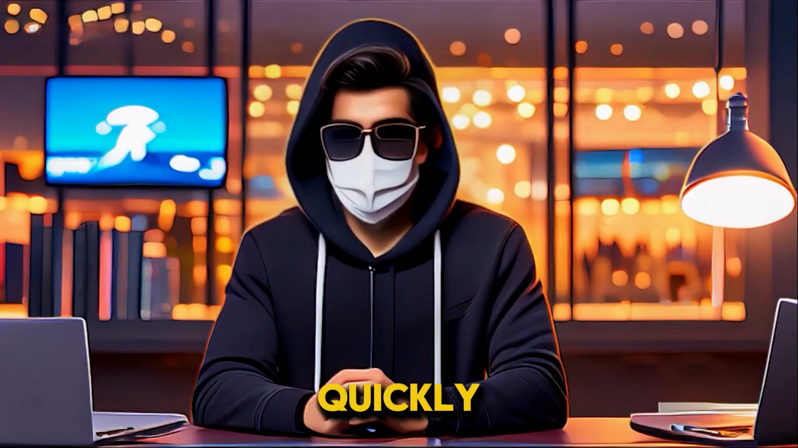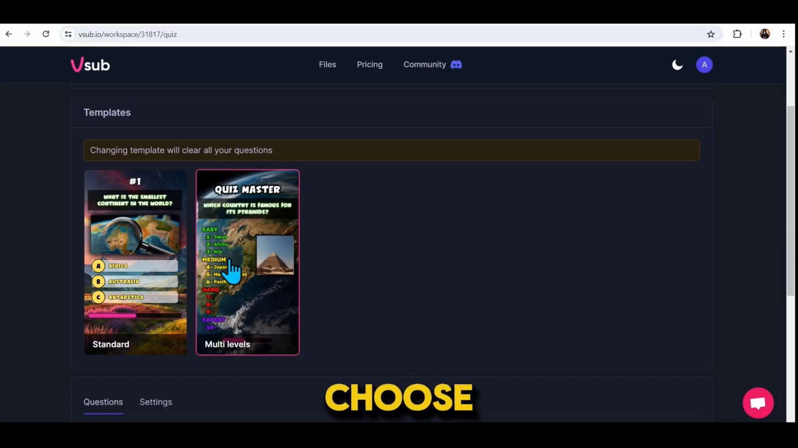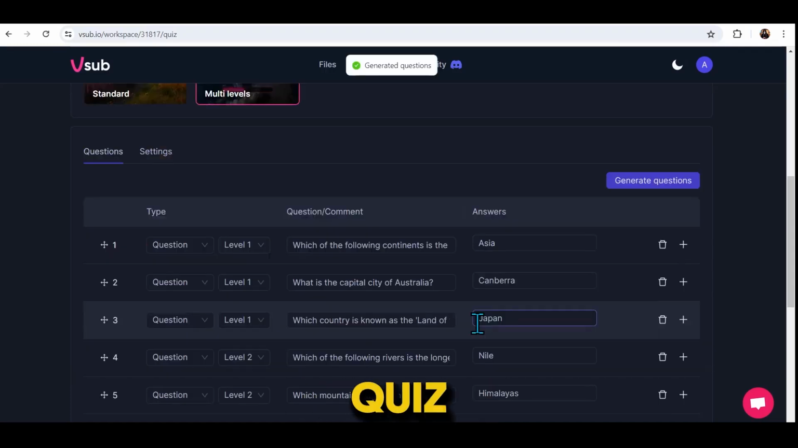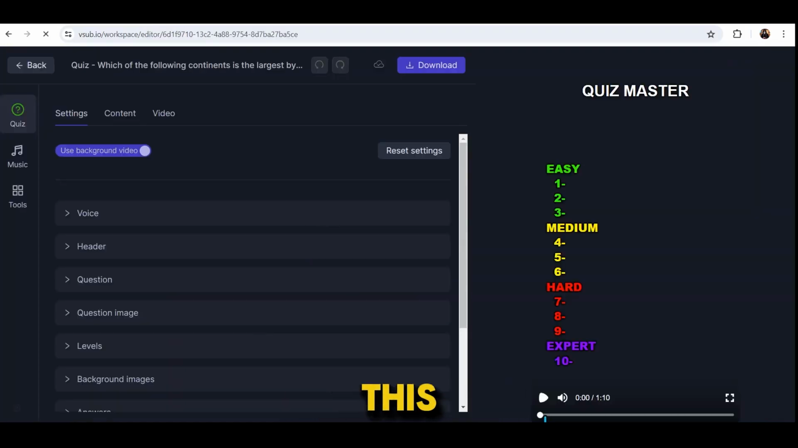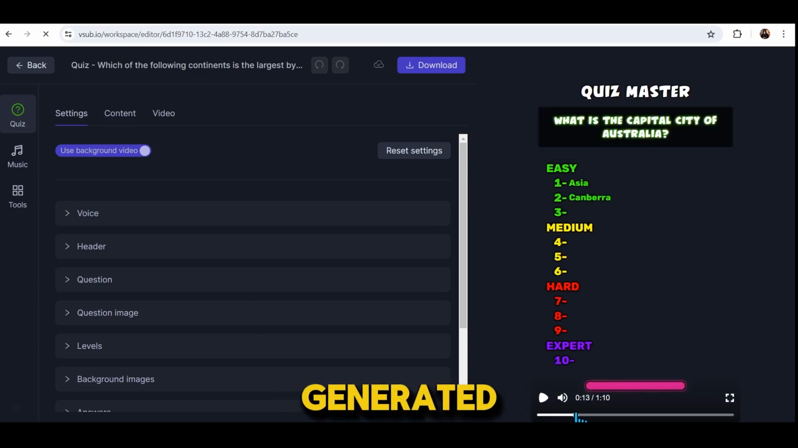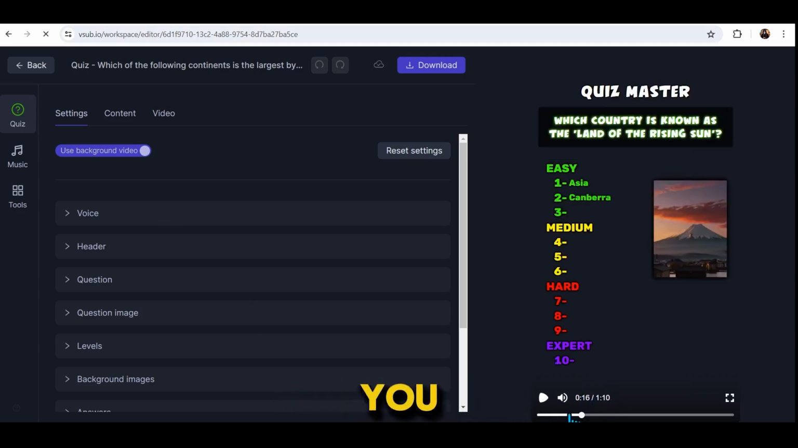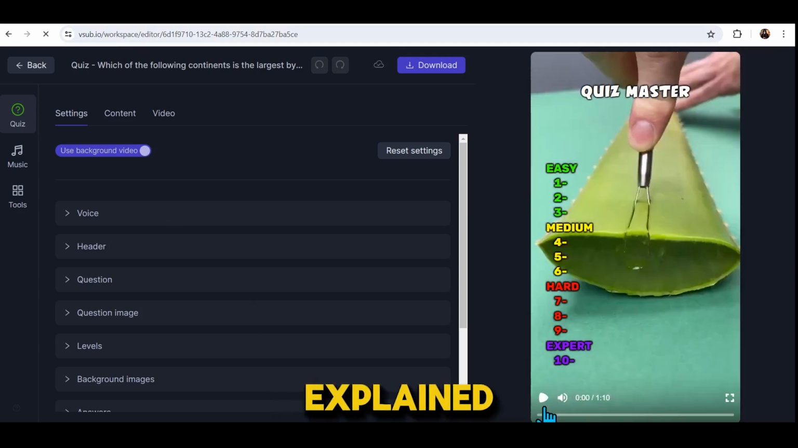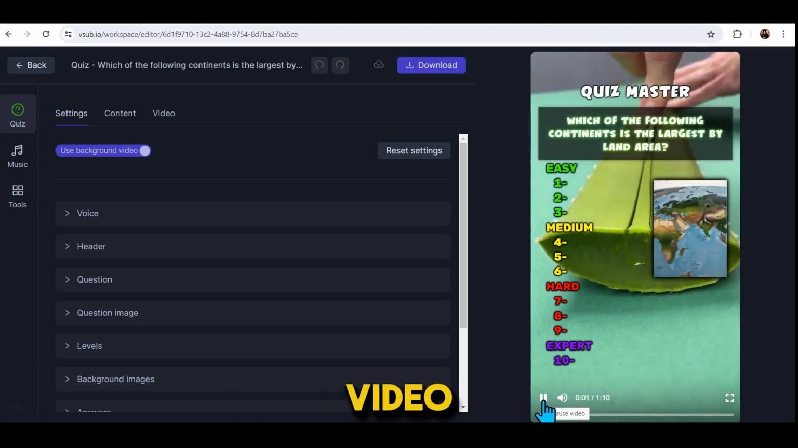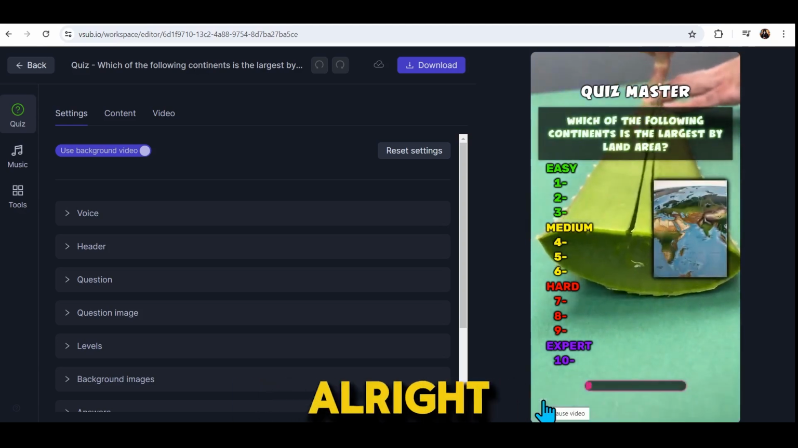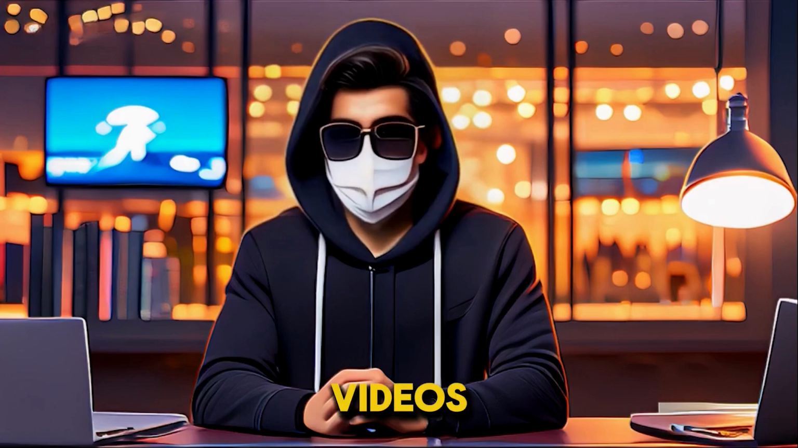Now let's quickly try the second template. Simply choose the second template. Again, generate the quiz, then continue. You'll see that this time, a different video has been generated. Since the settings are the same, you can customize this video in the same way I explained earlier, such as adding a background video, changing the text style, etc. So let me show you a preview of both videos.